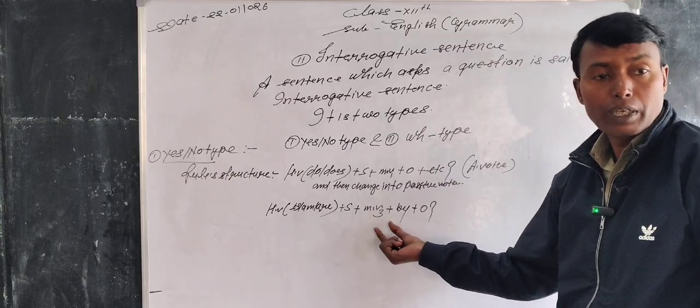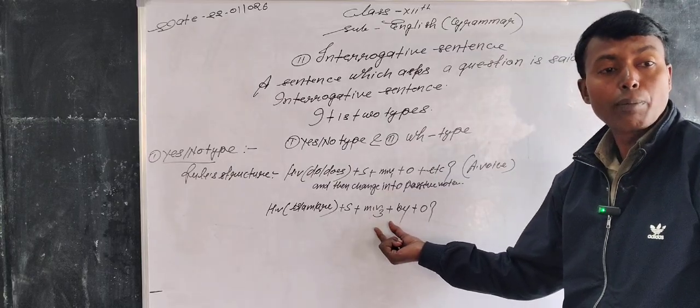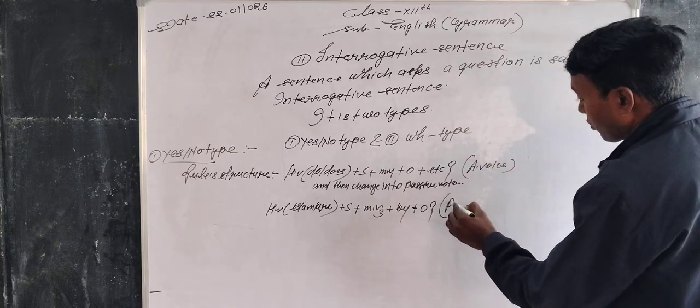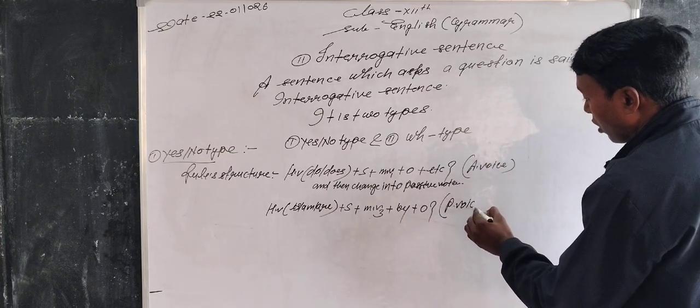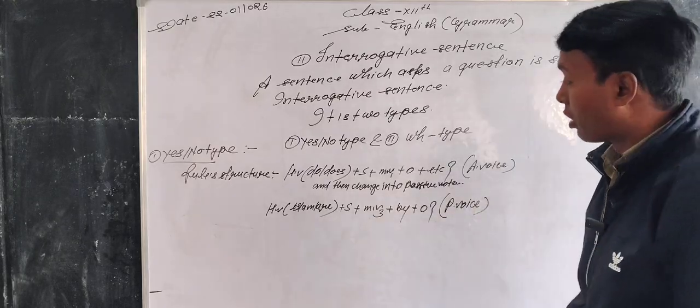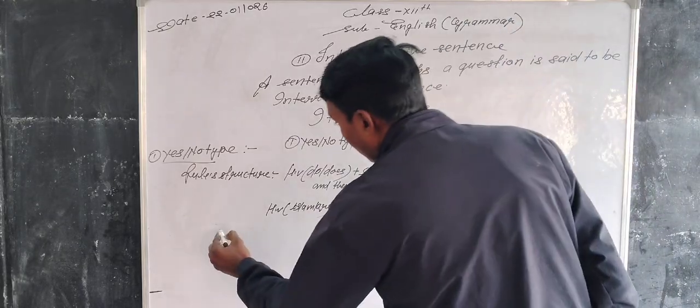So it is prepared as the rules of passive voice of yes or no type. And then take an example.